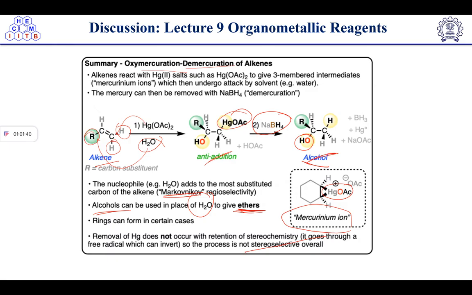So in this case, this is not a stereoselective process because removal of the mercury atom is not giving a retention of stereochemistry. It goes via a free radical, which can give the inverted stereochemistry. So both types of product will be there. There is no stereoselective product.